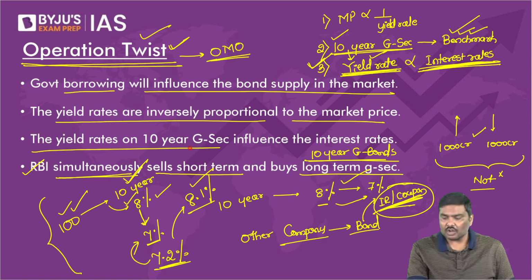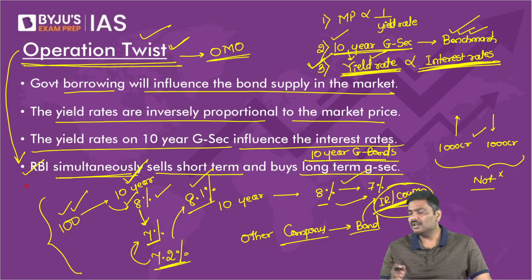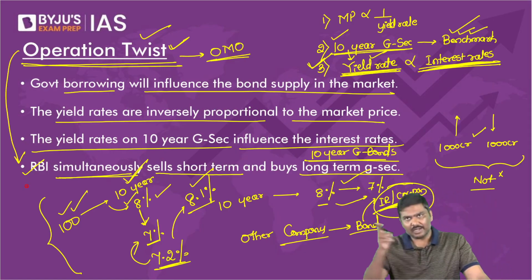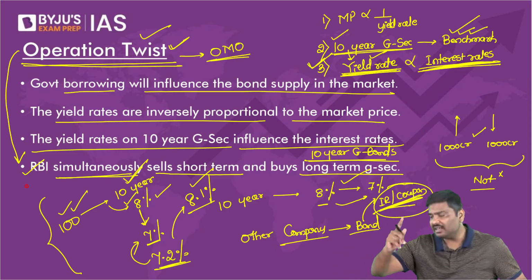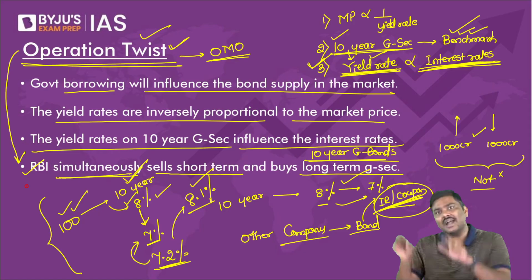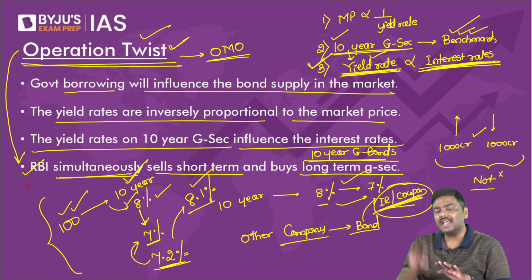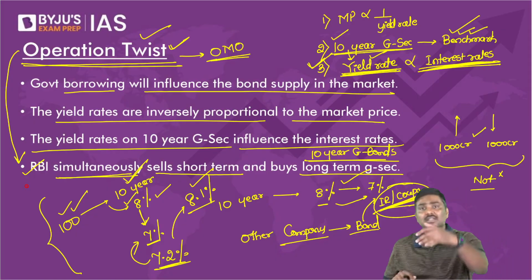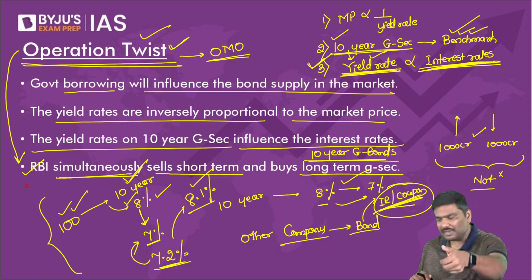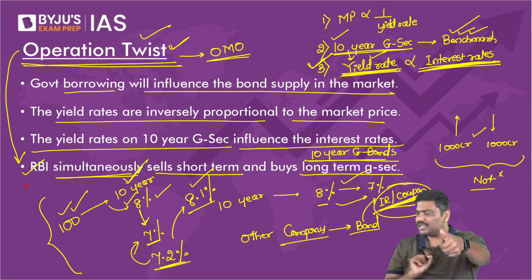Yield rate on 10-year government security influences the interest rates. And the definition of Operation Twist is very simple. It is a type of open market operation wherein RBI simultaneously, which means at the same time, will purchase and sell the same value of government securities. But when they sell, they will sell short-term government securities, and when they purchase, they will target 10-year government securities.